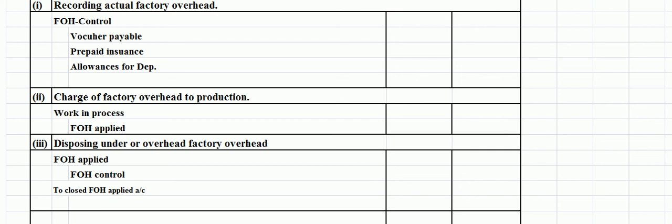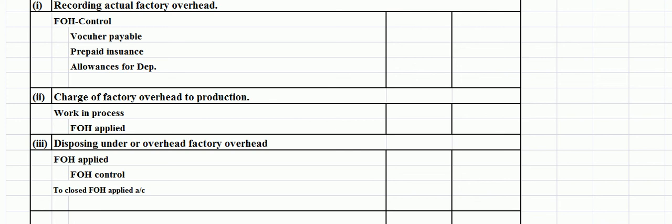Moreover, most of the factory overhead items represent fixed cost. Unless total production of the accounting year is known, fixed cost per unit of output cannot be determined. For these reasons, charging actual factory overhead to jobs or products becomes impractical and these costs are charged on an estimated basis.